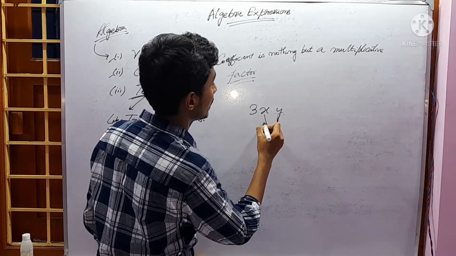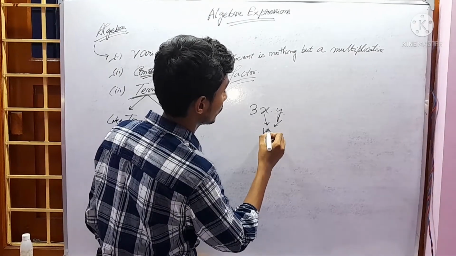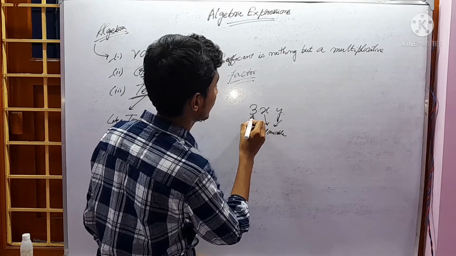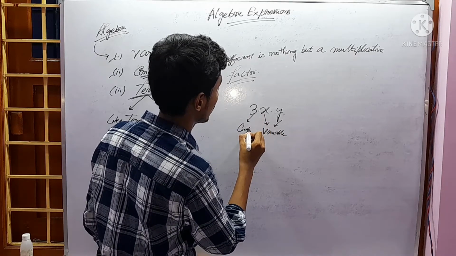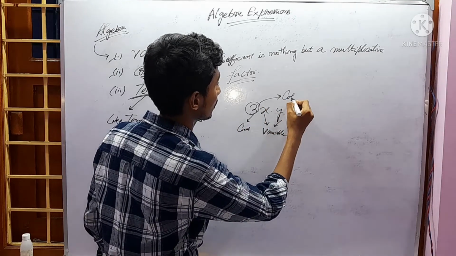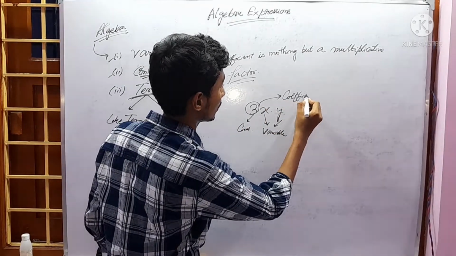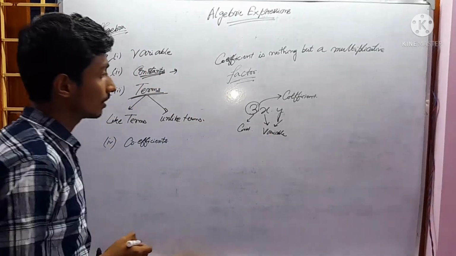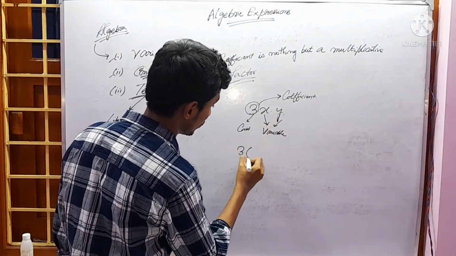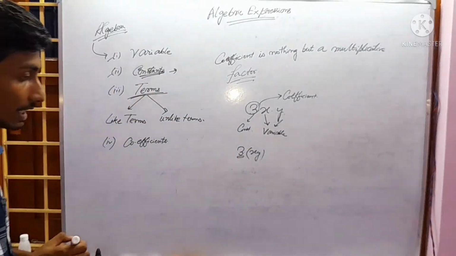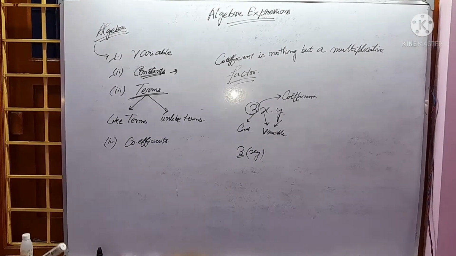Here x and y are variables, 3 is a constant. But here 3 is the coefficient. Here 3 is the multiplicative factor. 3 into xy. So 3 is the multiplicative factor.